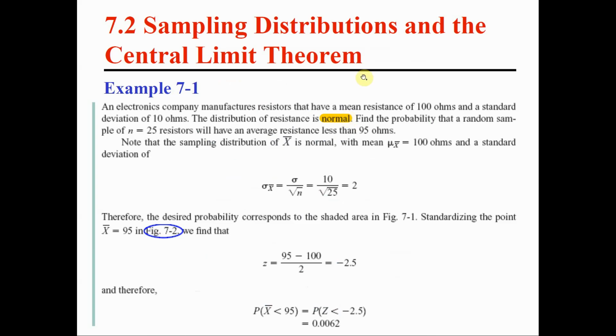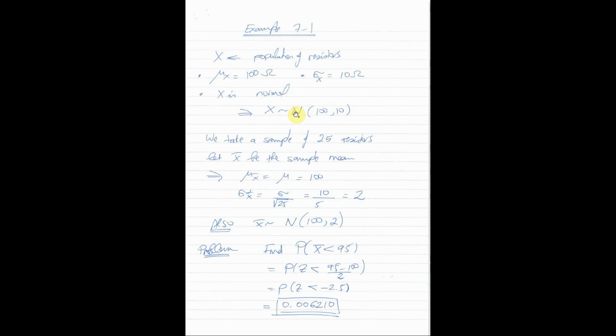Since this question is in chapter 7, we are talking about a sample. As I mentioned in the previous slide, let's say the question itself says that from that population of resistors, we take a sample of 25 resistors at random. So you go to this company, you close your eyes, and from the production, you select 25 resistors at random, you put them in a box.